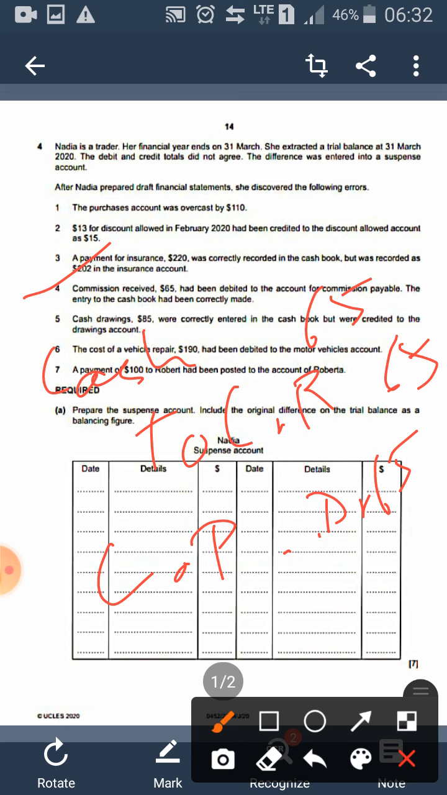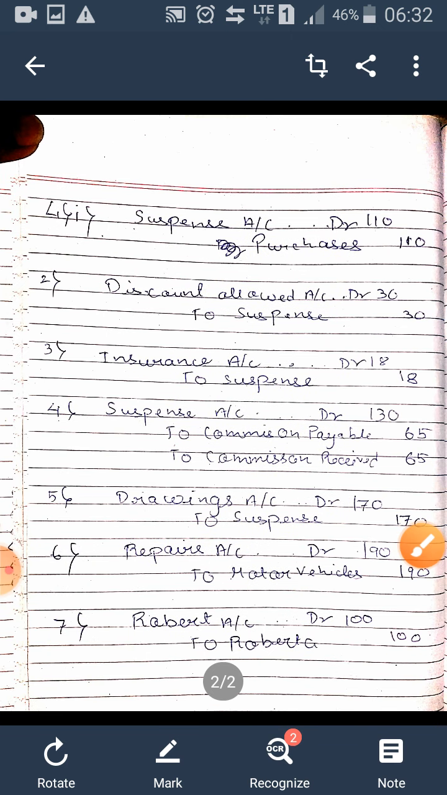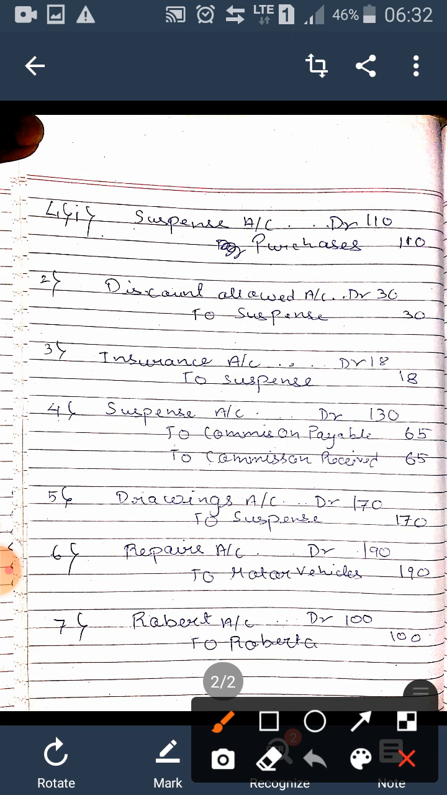So we need to correct both. We need to reverse this commission payable which has been wrongly debited, and we need to record this commission received which needs to be credited. So we will write, to correct the wrong one, we will credit to commission payable 65, and to record it correctly we will write to commission receipt 65, and then we will write suspense account debit 130.